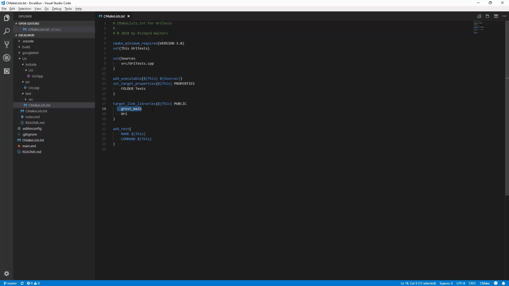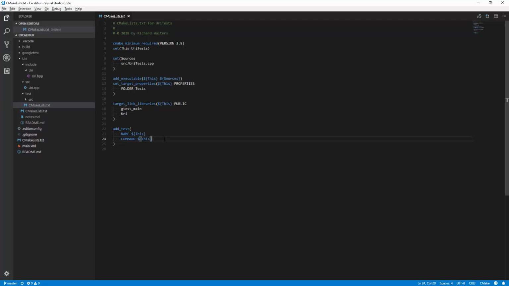So one other thing in this CMake file is this add_test. That's if we use the ctest tool, which allows us to run all of our tests from the command line without specifying each one after another. We can just run them all. Sort of a top-level sanity check that all our tests are still working.